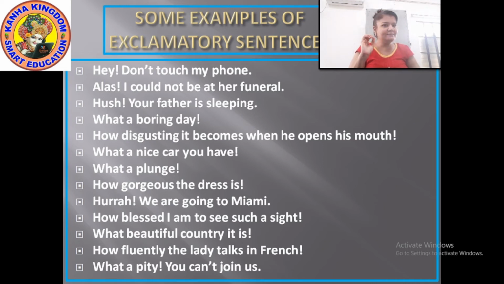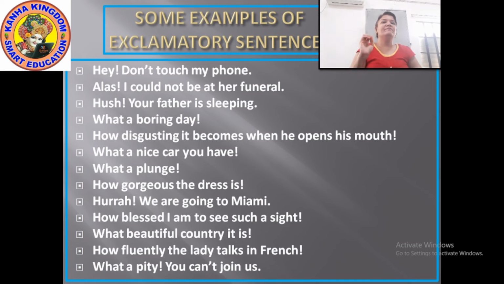How gorgeous the dress is. Here, when you see the beauty of something, either it is nature, how beautiful the garden is, how beautiful the flower is, how gorgeous she looks. Okay? At such times also you'll use such kind of sentences and you end with an exclamation mark.